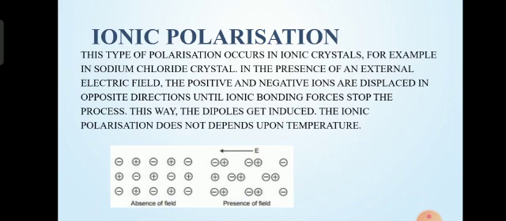Ionic polarization. This type of polarization occurs in ionic crystals. For example, in a sodium chloride crystal, in the presence of an external electric field, the positive and negative ions are displaced in opposite directions until ionic bonding forces stop the process. This way, the dipoles get induced. The ionic polarization does not depend upon temperature.